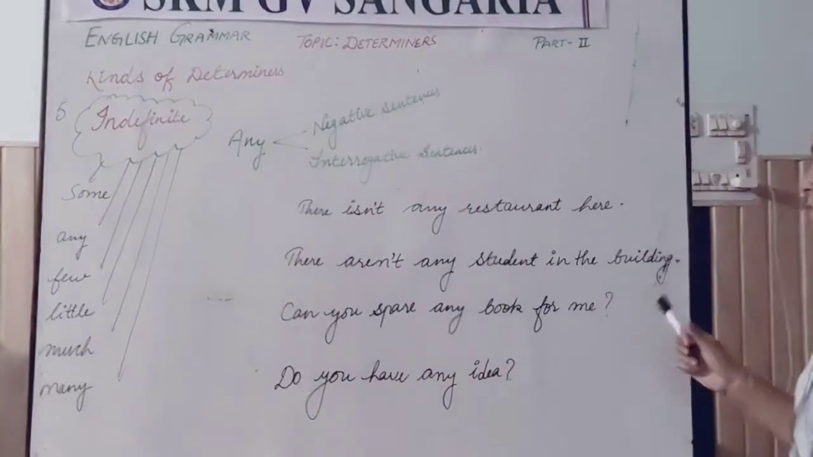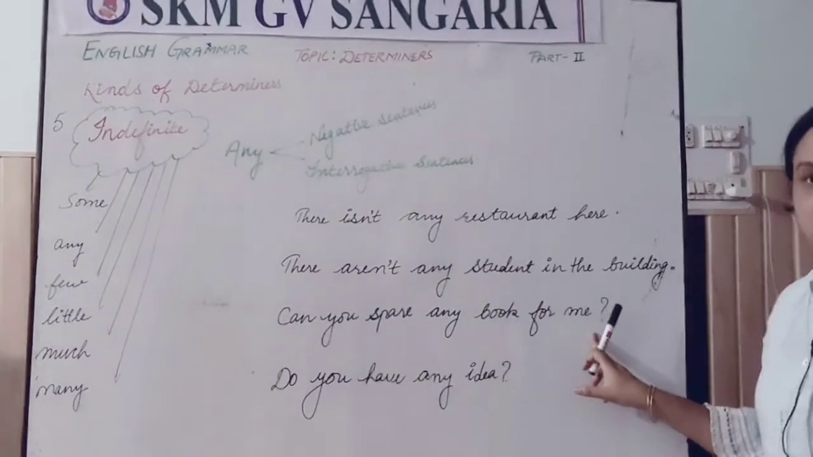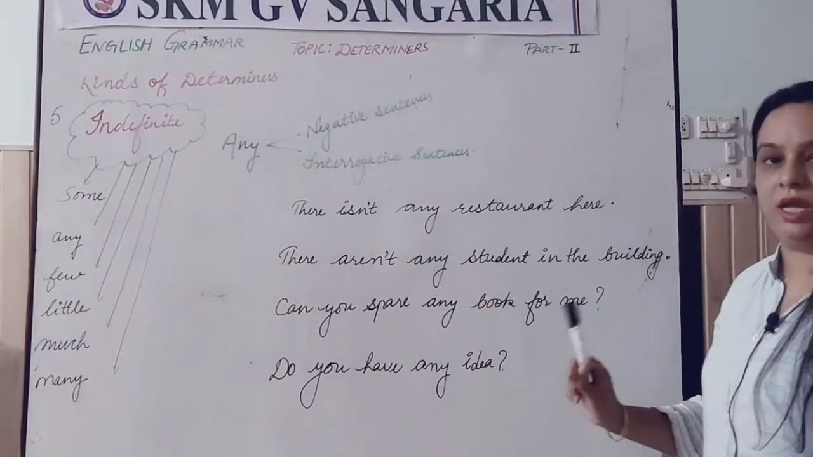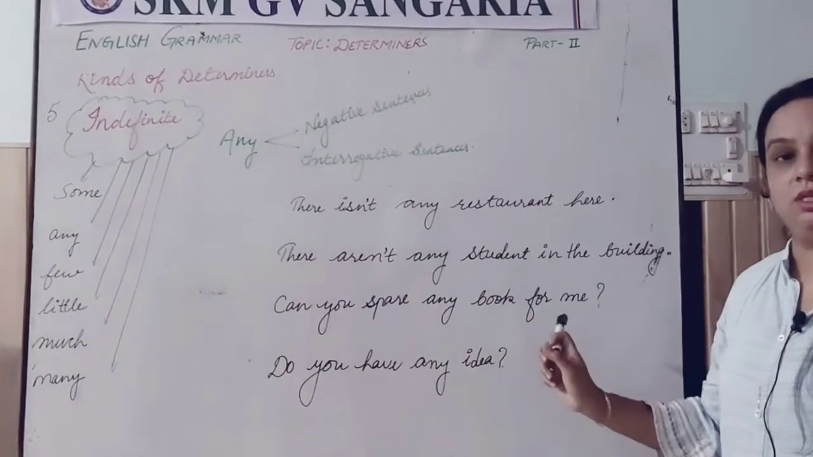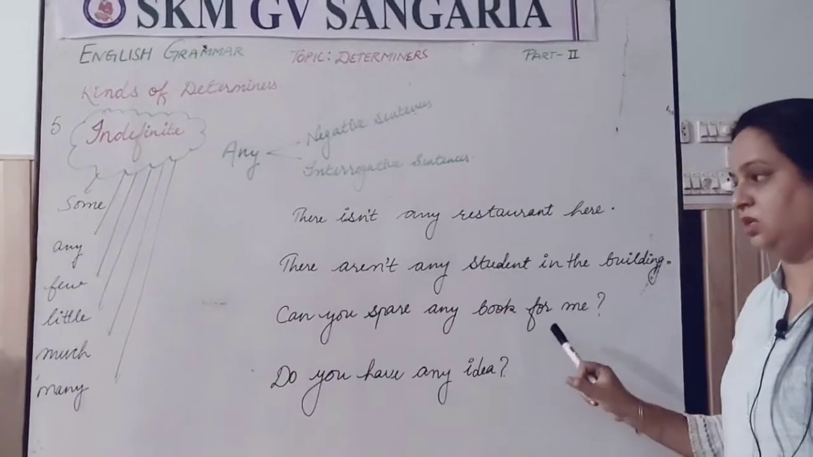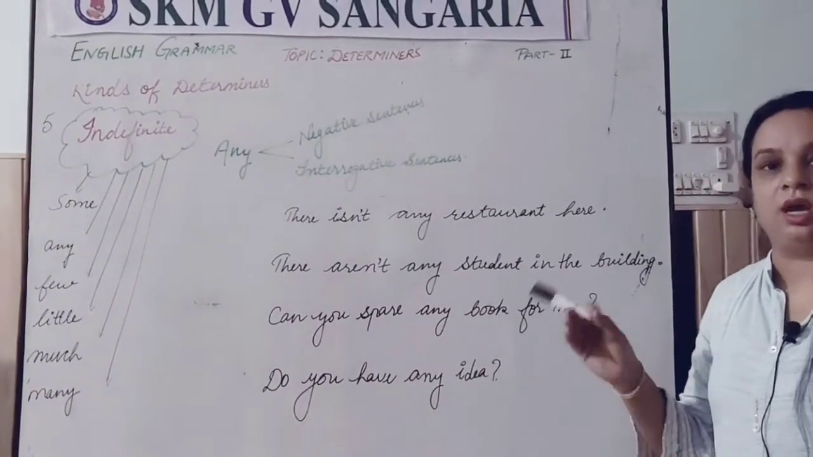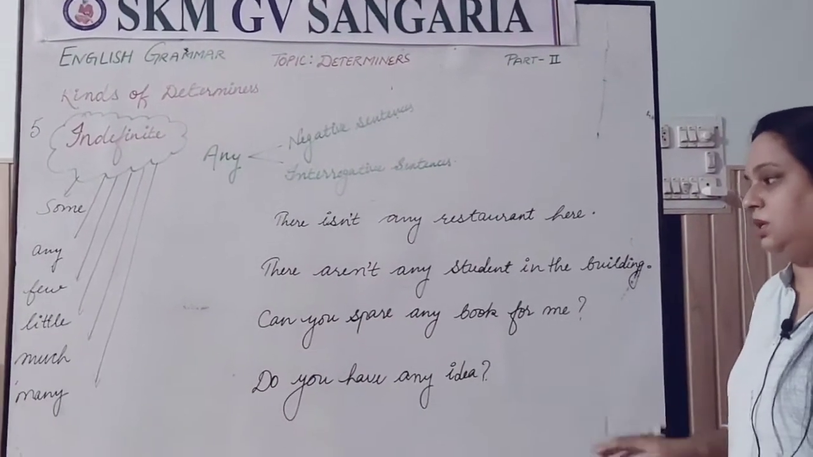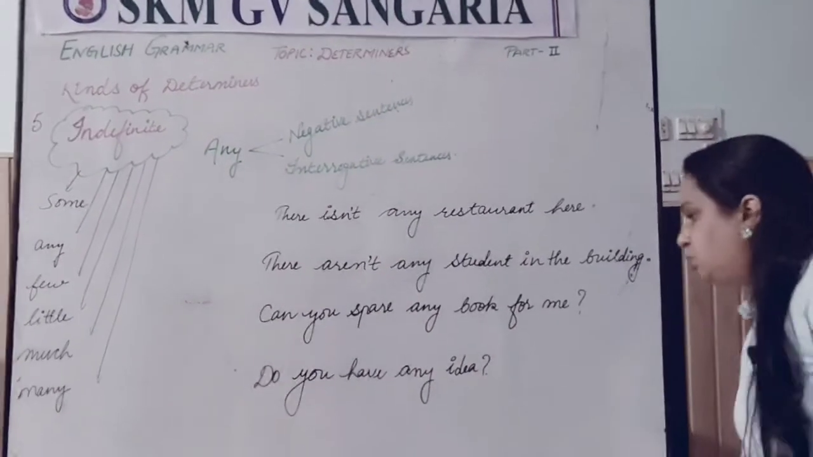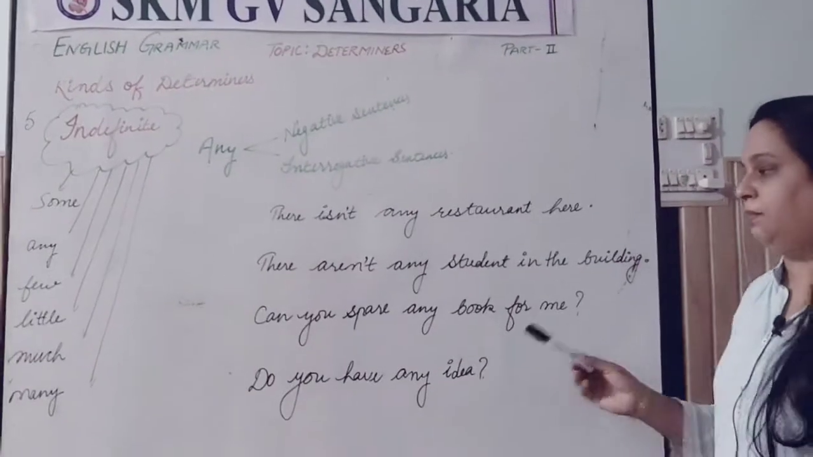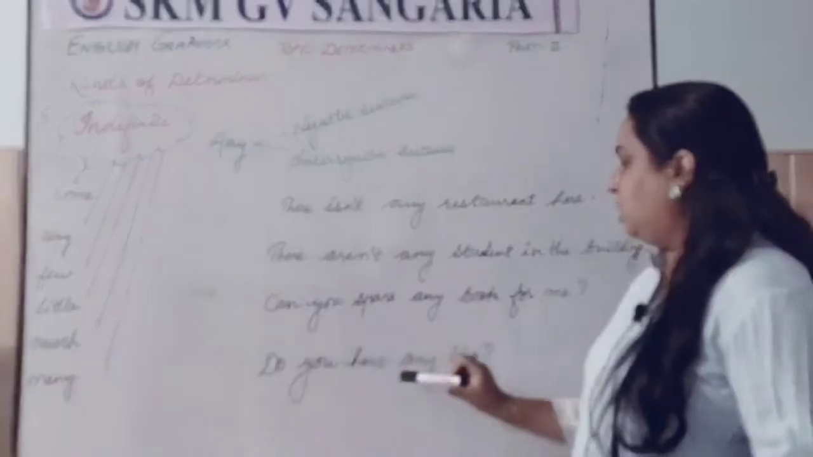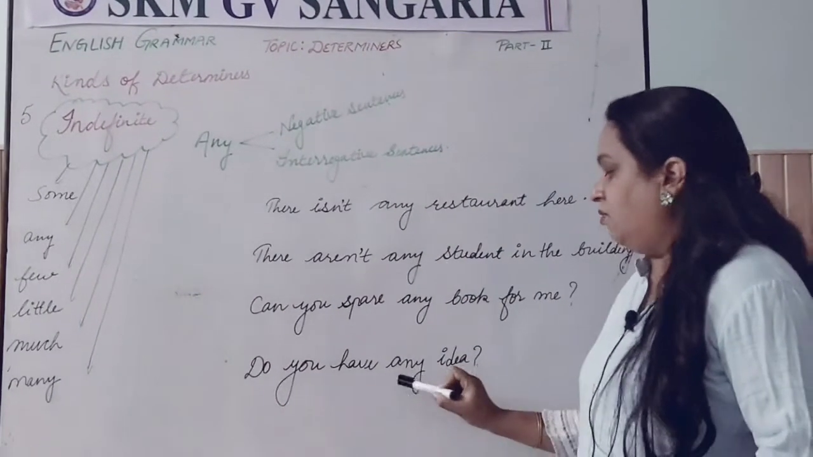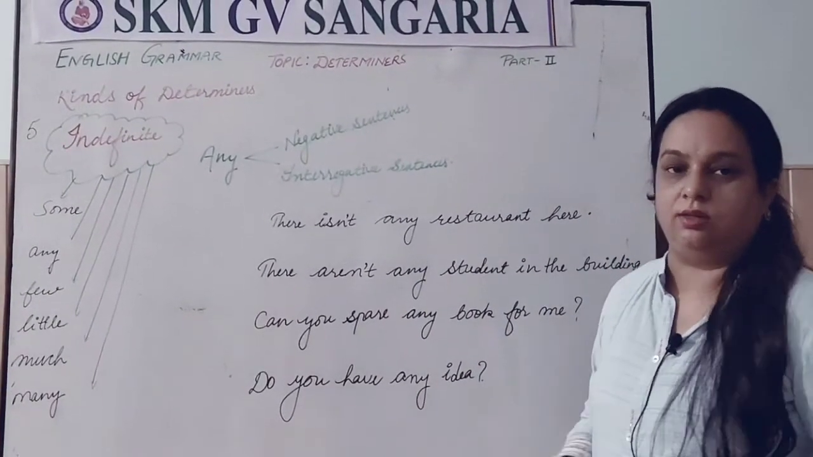Can you spare any book for me? The sentence is interrogative. So what have you used here? Any book, because this sentence is interrogative, and we are not sure whether the answer would be positive or negative. So that's why we are using any here: can you spare any book for me? Next one is, do you have any idea? Again the sentence is interrogative and we have to fill in any here.